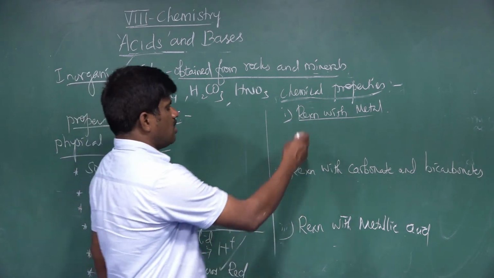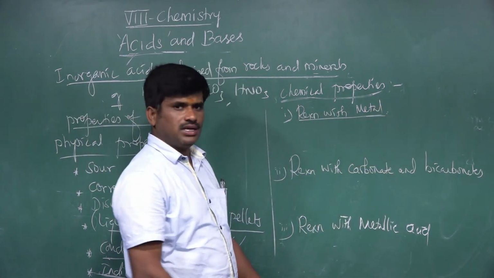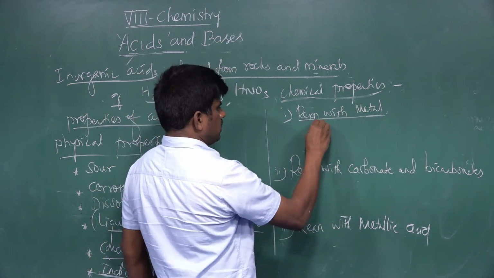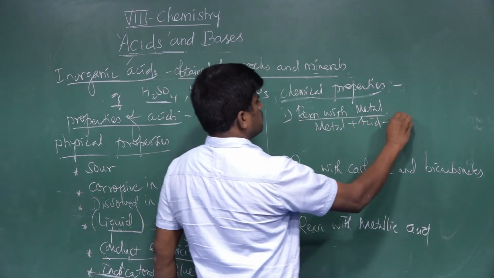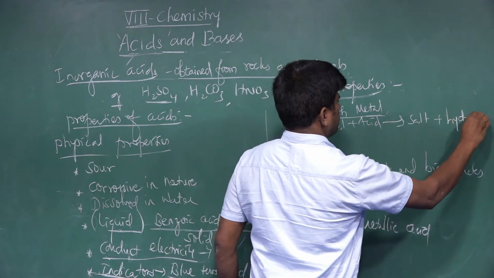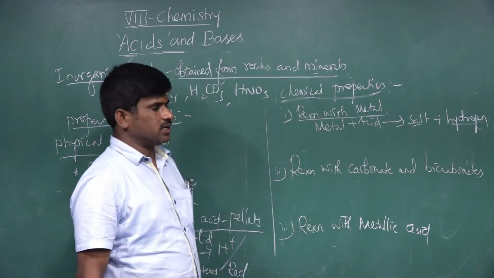First one is how acids react with the metal. This is called reaction with the metal. Generally, metal plus acid gives salt plus hydrogen. This is the thing you should keep in your mind: metallic salt plus hydrogen.